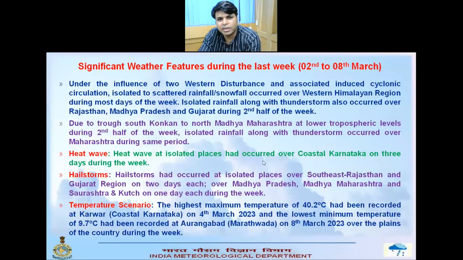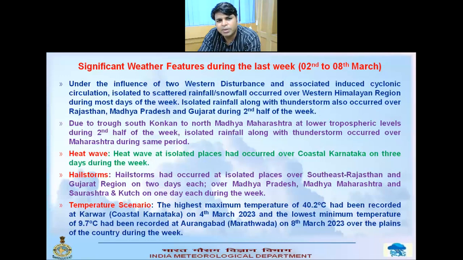This is the significant weather under the influence of the WD and the associated induced cyclonic circulation. Isolated to scattered rainfall or snowfall occurred over the western Himalayan region during most days of the week. Isolated rainfall along with thunderstorm also occurred over Rajasthan, Madhya Pradesh and Gujarat during the second half of the week. And due to the trough from south Konkan to north Madhya Maharashtra at lower tropospheric level, isolated rainfall with thunderstorm occurred over Maharashtra in the second half of the week.